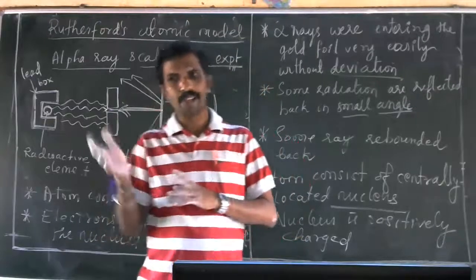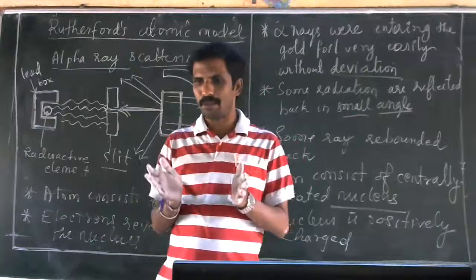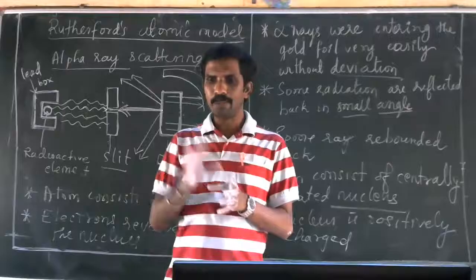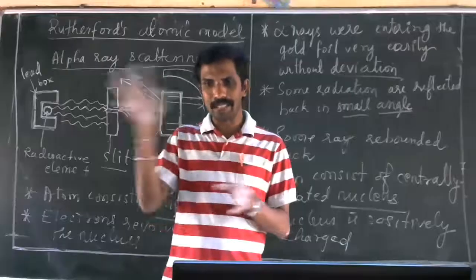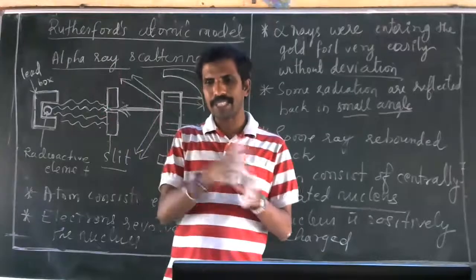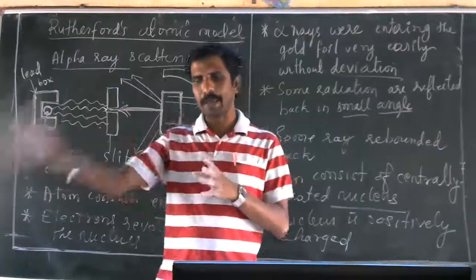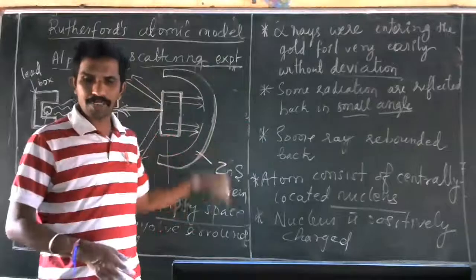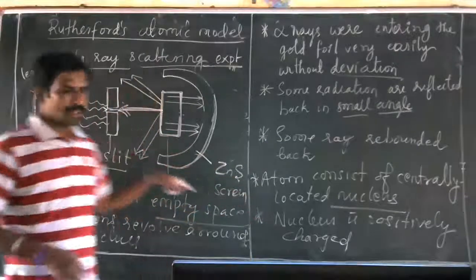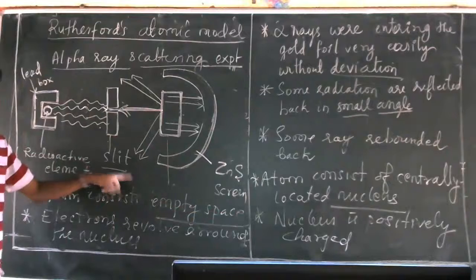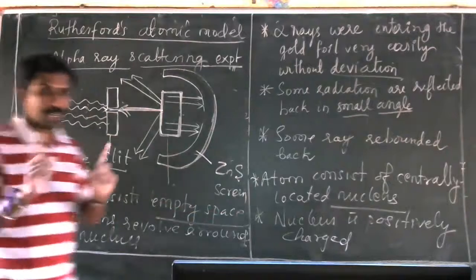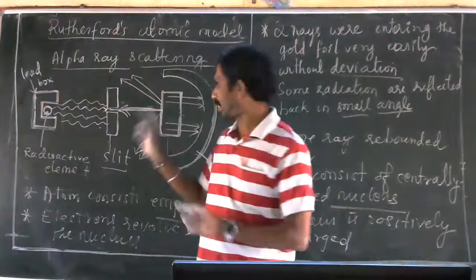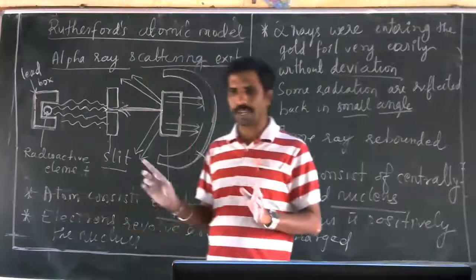But later on, Niels Bohr came with Bohr's atomic model and explained about the orbits, shells and energy levels. He proposed his own theory later on, on the basis of these drawbacks. What are the drawbacks? Here also he could not explain the stability. Remember again, the stability was not explained properly.